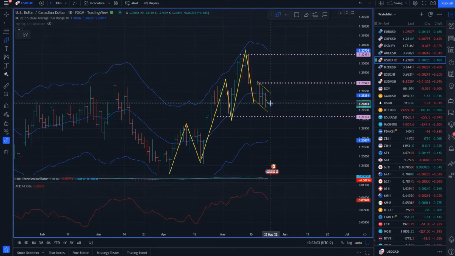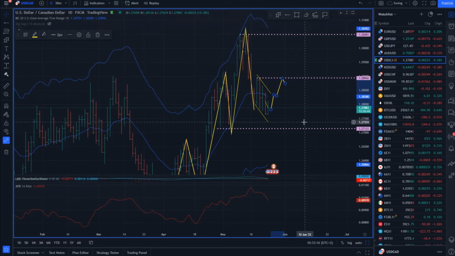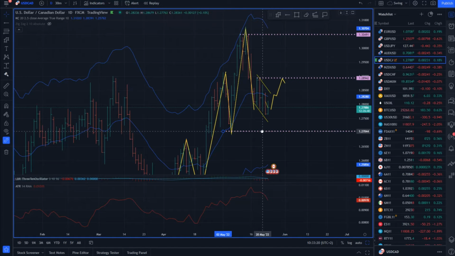So I expect basically market to rally, at least to retest 1.2890 level, and then eventually to try to reach and test 1.3040. Now, this idea will be valid as long as the price is trading above the 1.2713 mark or 710 mark. Because if we clear the lows here, then this idea for the bull side will be negated. So watch for upside and for bullish opportunities on the USD Canadian dollar.